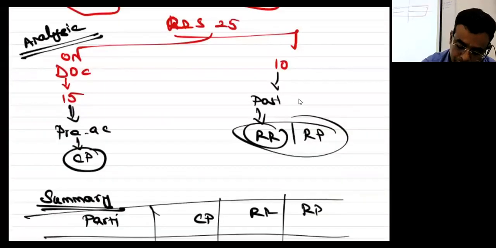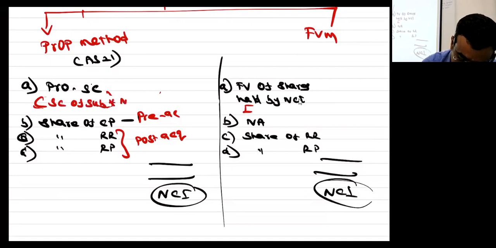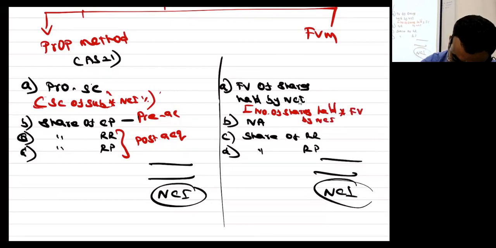Yes sir. Now listen. The format to write here: share capital of subsidiary into NCI percentage; number of shares held by NCI into fair value, which will be given in the question.